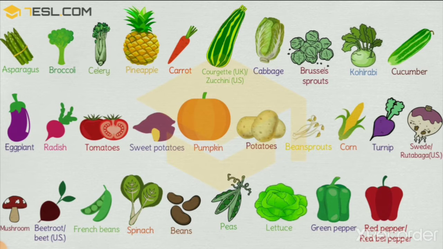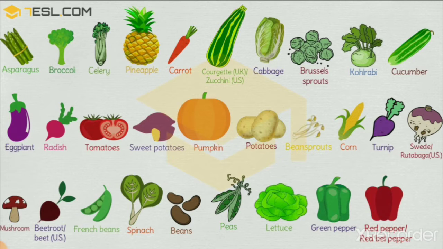Then we learn about vegetables which we get from plant. So which vegetables do we get from plant? Here you can see broccoli, celery, carrot, cucumber, cabbage, corn, potato, pumpkin, sweet potatoes, tomatoes, radish, eggplant, mushrooms. These all are vegetables which we get from plant.